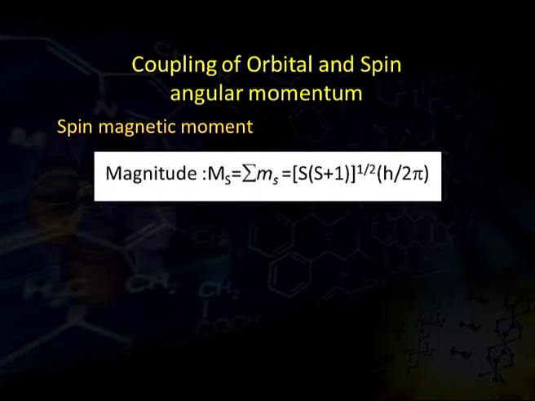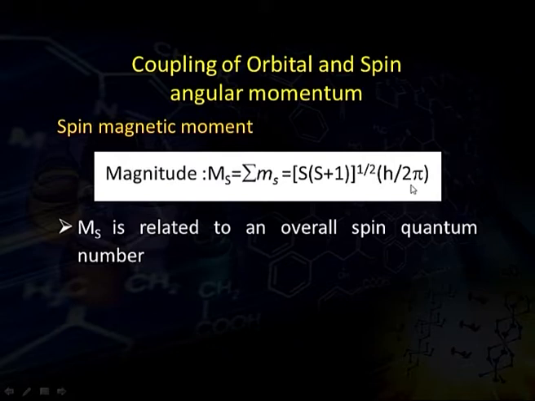Now the coupling of orbital and spin angular momentum. What is spin magnetic moment? Spinning on its own axis generates a magnetic field, and a magnetic moment is attached to it. The magnitude of this spin magnetic moment, μs, is the summation of the ms values of the individual electrons. It is given by the square root of S(S+1) times h/2π. Here S is the overall spin quantum number.